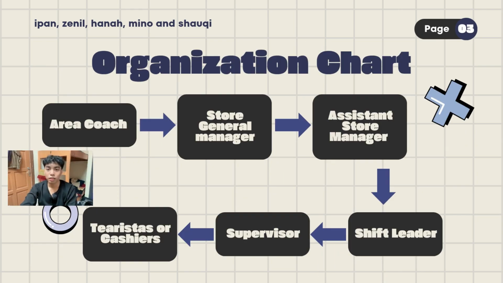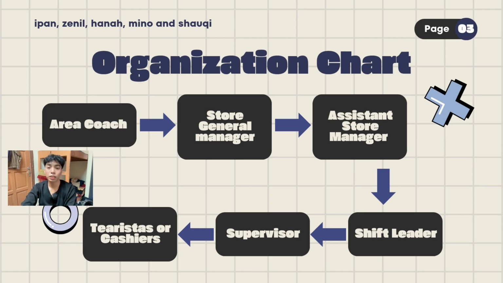Now, I will explain the organization chart for Mixue. At the top of the organization is the area coach. The area coach is responsible for monitoring several branches, ensuring each store follows company standards and helping improve overall performance. Next is the store general manager, who manages the daily operation of the store. They are responsible for sales performance, staff management, customer satisfaction, and achieving business goals.